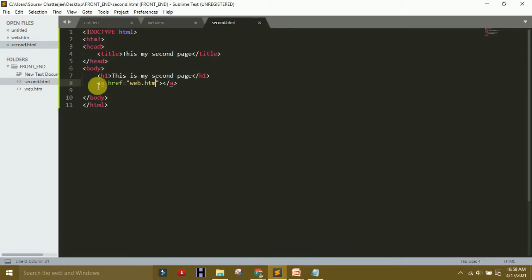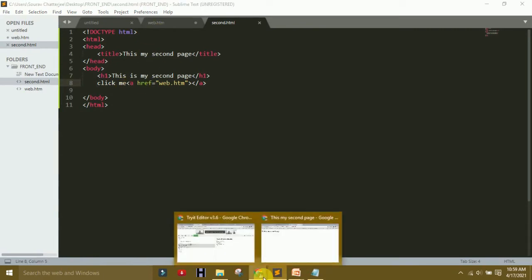If I refresh it, sorry, make a name here. On this click me, you saw the changes. It is showing blue color, and if you click that one, it goes to the first HTML file. Then the click me option is there.